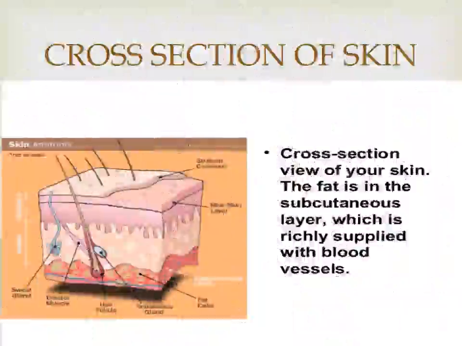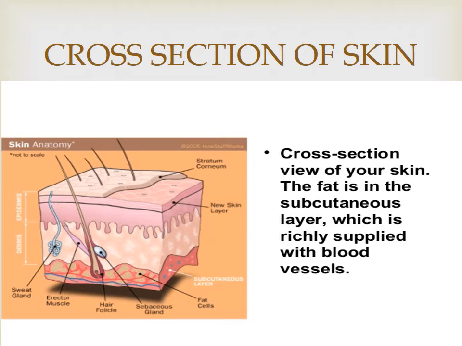Cross section of skin. Skin is also one kind of sense organ. Receptors for detecting the sensations of touch, pain, cold, heat, and pressure lie in the skin. Yes, touch we can feel. Pain, oh, very painful, like we say. Cold, heat, pressure, these are the sensations detected by the skin.